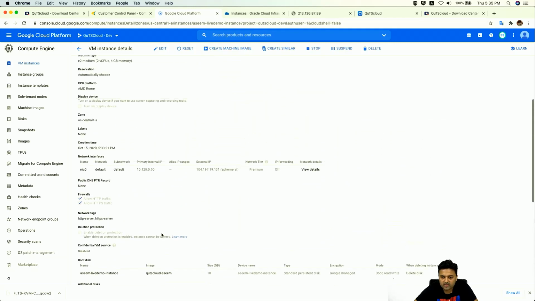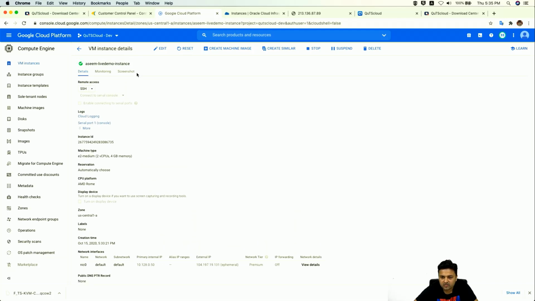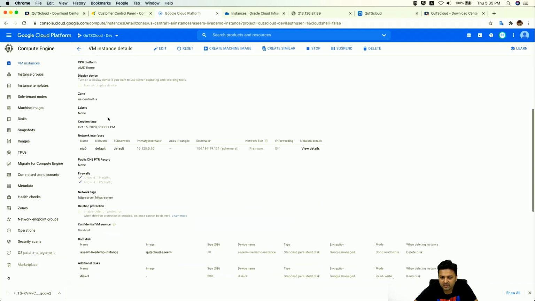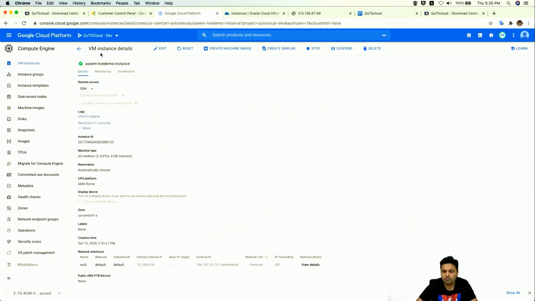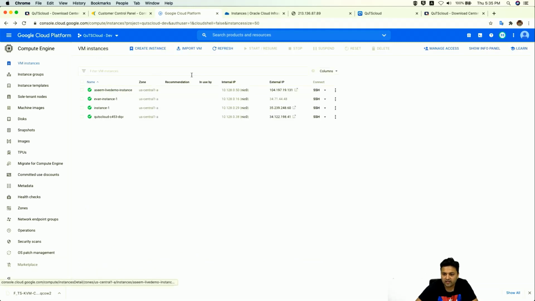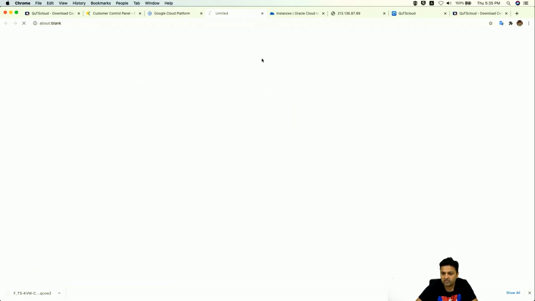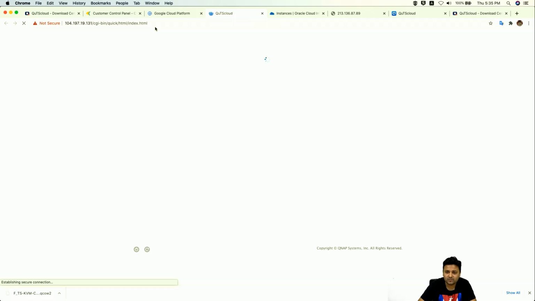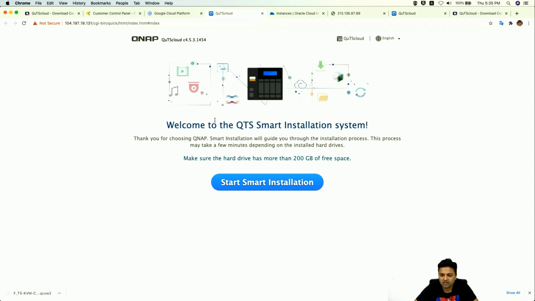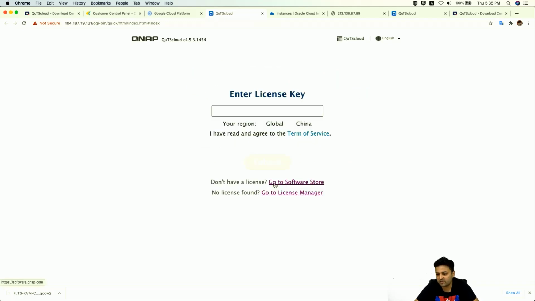Now let's go to instance details, and you can see an additional disk of 200 GB has been added. Let's go back to your instances and try to open this again. Hopefully this will be ready by now. Yes, it's ready now. As I said, it takes a few more minutes after the instance is created to get it running. As you can see, once I open the IP address, you will be redirected to the smart installation, and you just have to click on here and perform the smart installation.